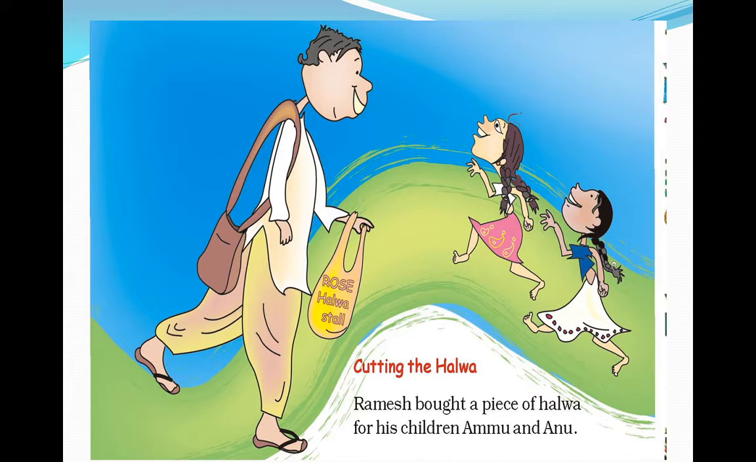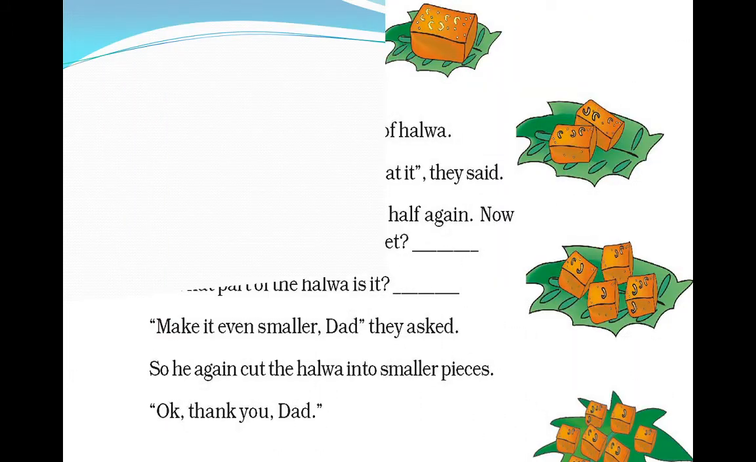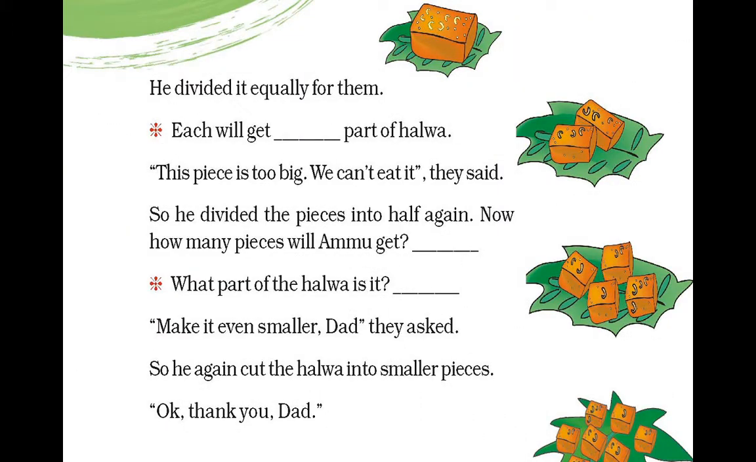Cutting the halwa. Ramesh bought a piece of halwa for his children Amu and Anu. He divided it equally for them. Each will get dash part of halwa. That means each will get half part of halwa. This piece is too big. We can't eat it, they said. So he divided the pieces into half again.